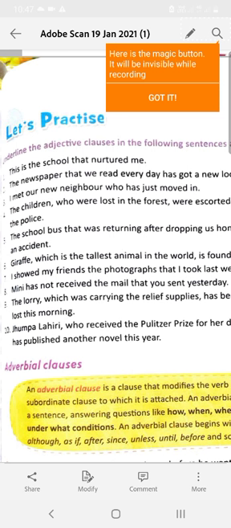Jhumpa Lahiri, who received the Pulitzer Prize for her debut work, has published another novel this year. So who received the Pulitzer Prize for her debut work? This was said about Jhumpa Lahiri. So who received the Pulitzer Prize for her debut work is a subordinate adjective clause, and Jhumpa Lahiri is the noun. I hope you have understood.